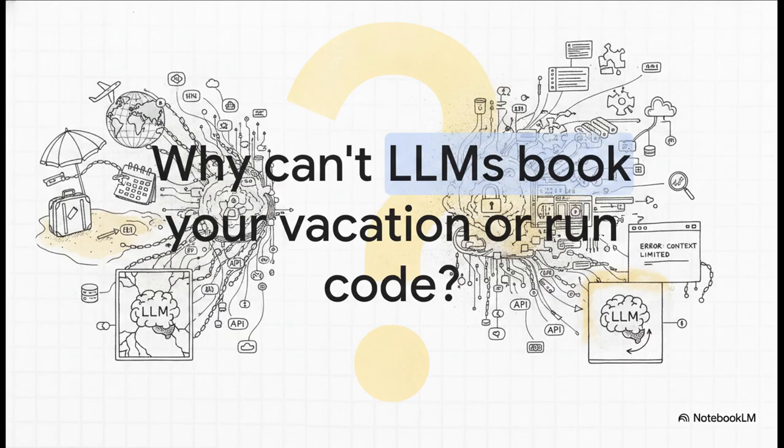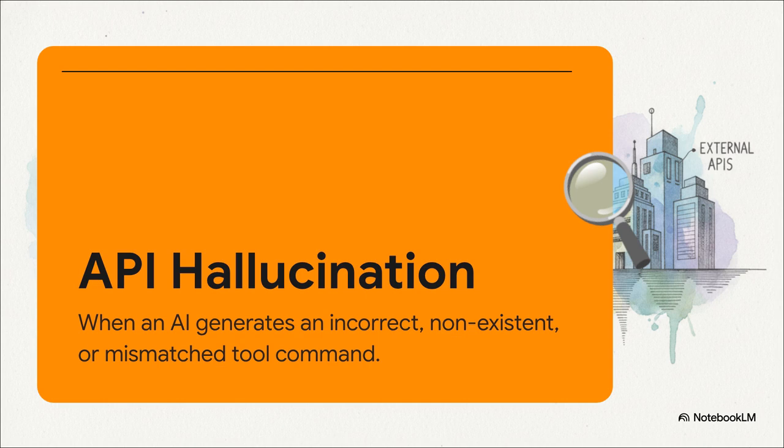Specifically, it needs APIs, or application programming interfaces. But the web has millions of these APIs, constantly overlapping, constantly updating. Expecting a static AI to perfectly memorize all of them, that is exactly where the system breaks down. And when that breakdown happens, we get what's known as API hallucination.